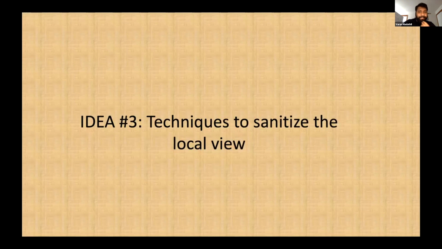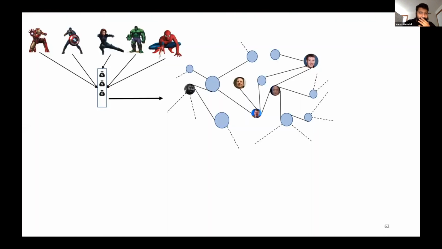The last idea is, is there a way to sanitize the local view of a party? Now, what does that mean? Suppose each party, instead of playing with its own local view in its buffer, played with a view that everybody agreed on, where everybody saw the same set of transactions. We could do this with a bunch of parties that we call, say, the sanitizers, who, using their own local buffers, create this global list of transactions and broadcast it to the network. Now everybody in the network can just use this global set of transactions, create their blocks, and do the whole lottery thing.